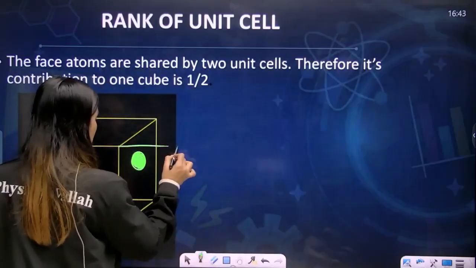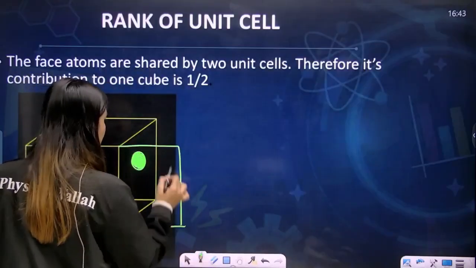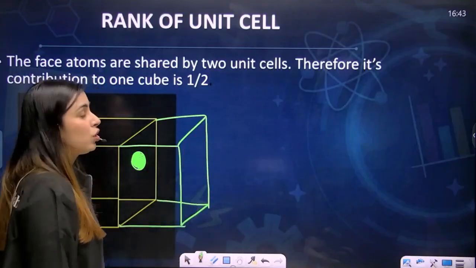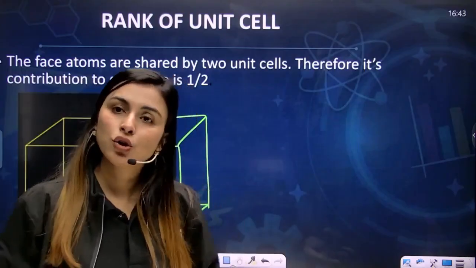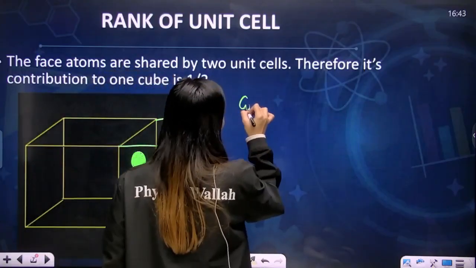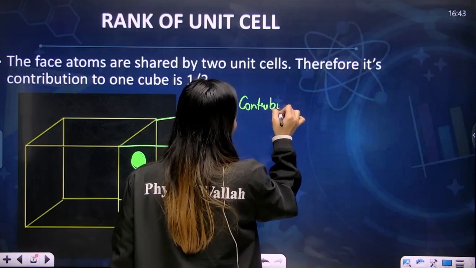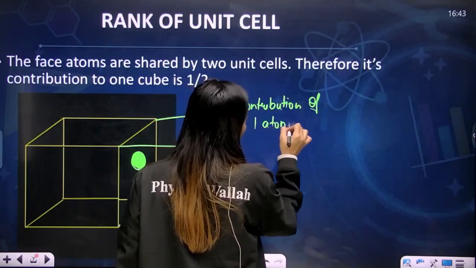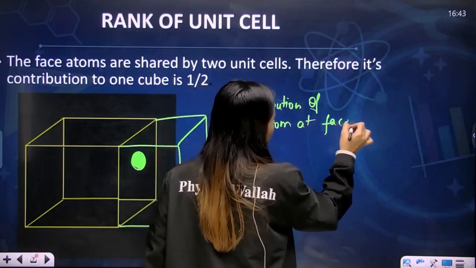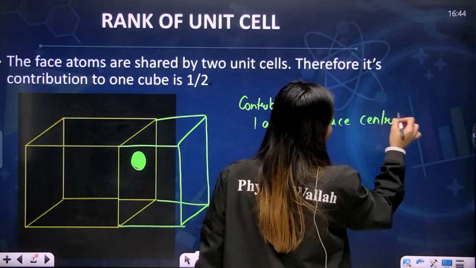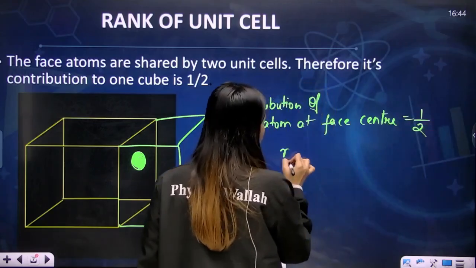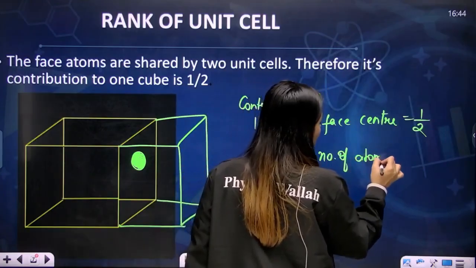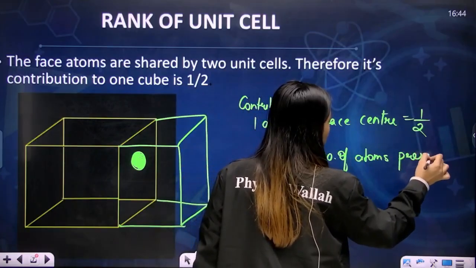So can I say that one more room would be present here and it will be shared only in these two? So the contribution would be 1 by 2. So can I say that the contribution of one atom at face center is 1 by 2, and let's say NF is the number of atoms present on faces.